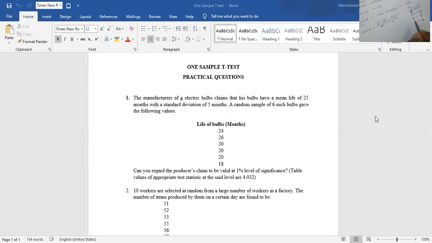And n is also directly given, 6. So the only information we need is the sample mean, correct? Therefore, the first step is to calculate the sample mean.